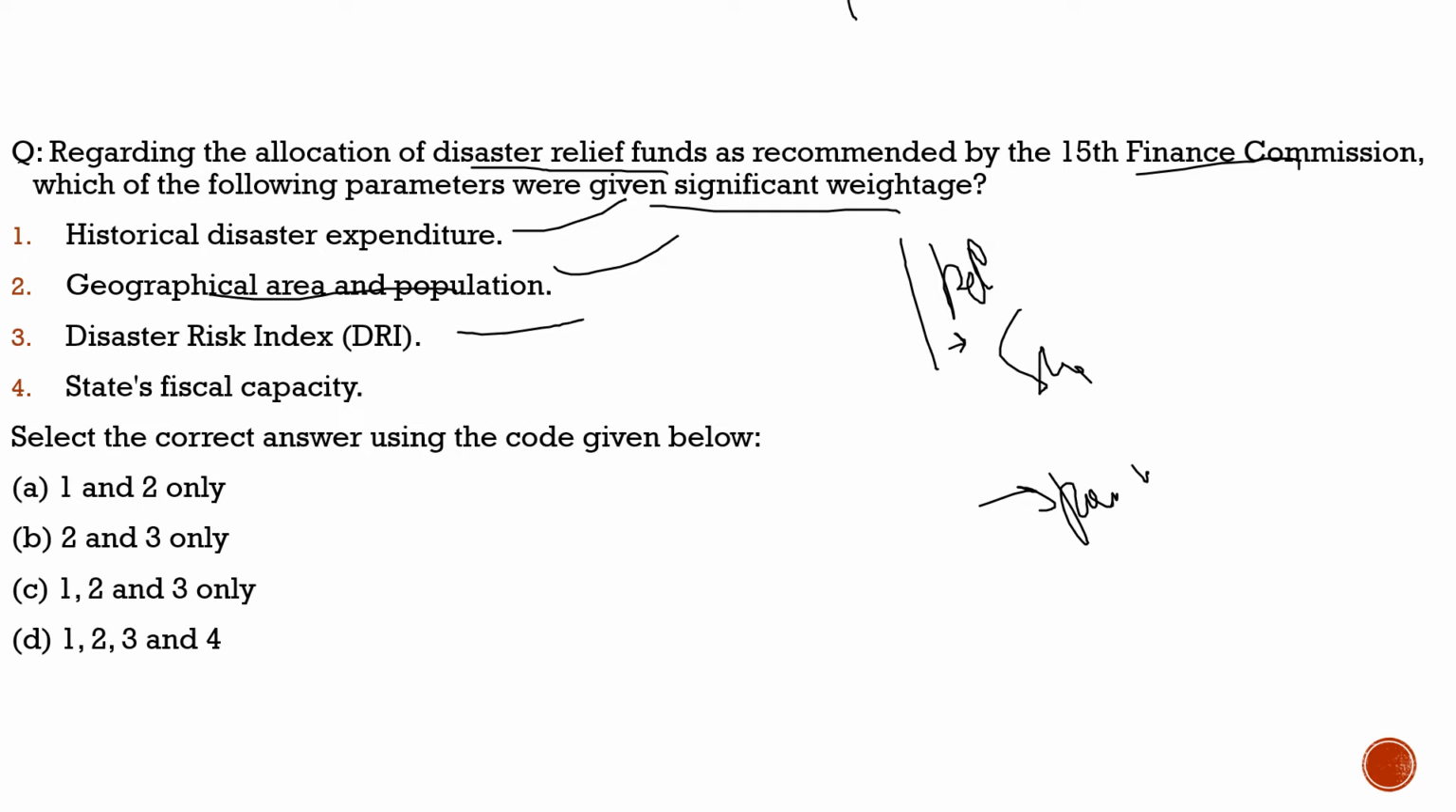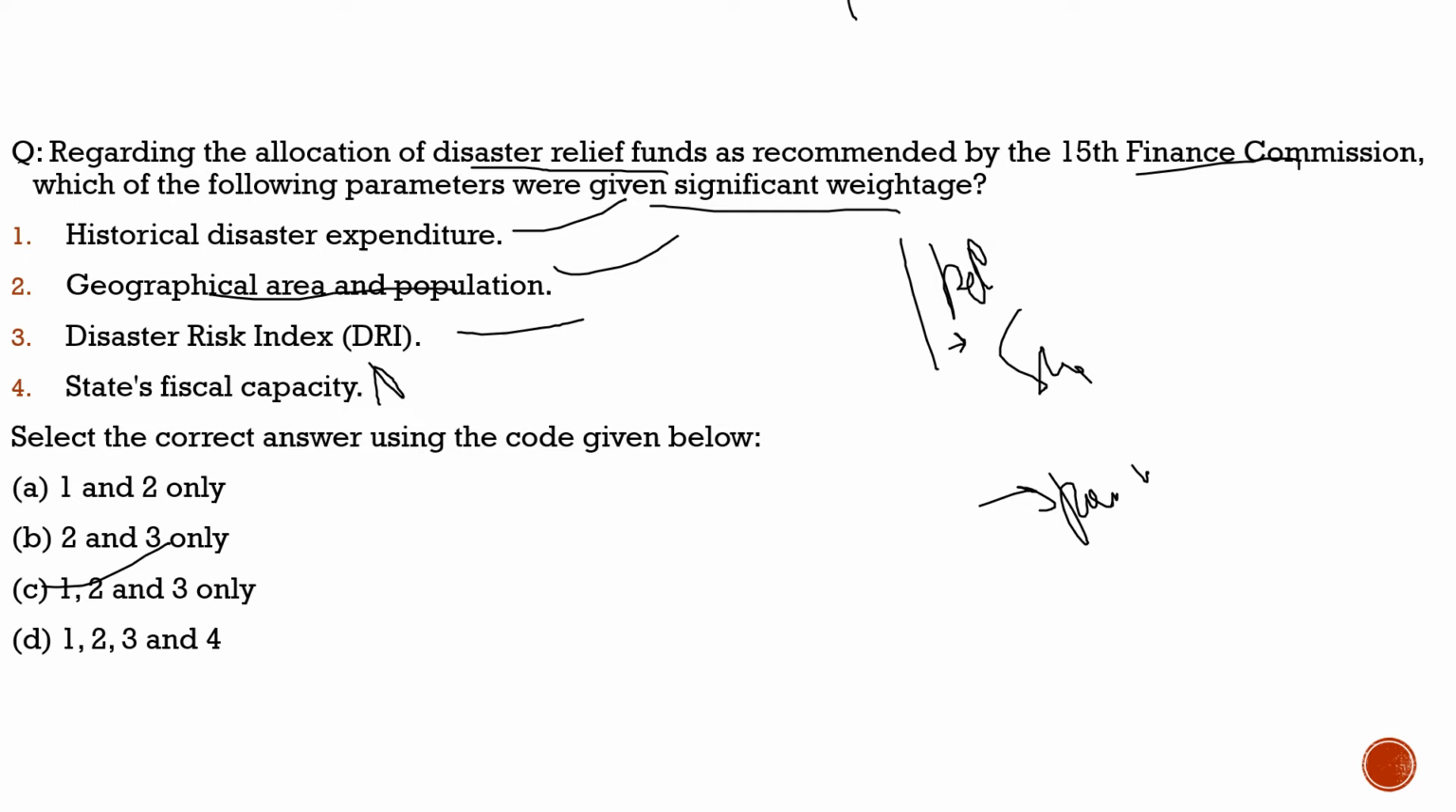Fourth, state's fiscal capacity, this is incorrect. So with respect to this question, the correct statements are statements 1, 2 and 3, and from the code given below the correct code would be option C.